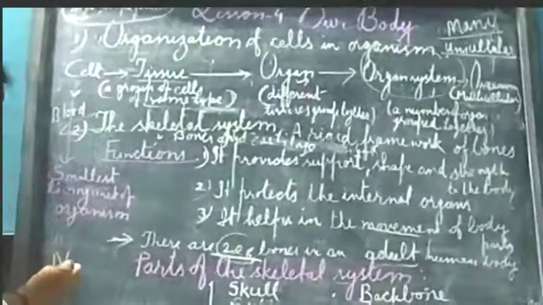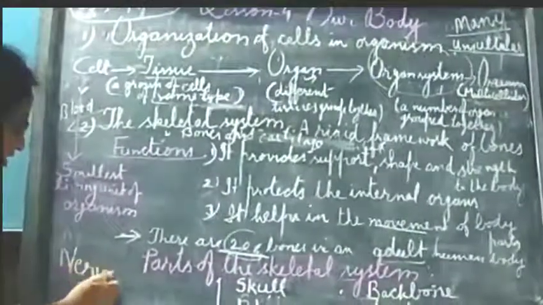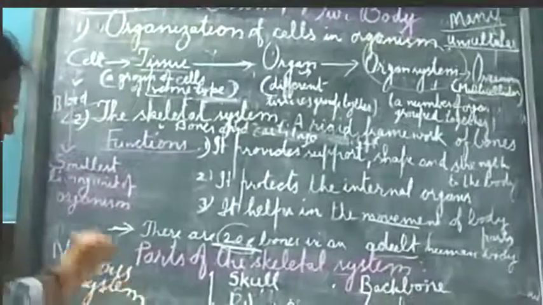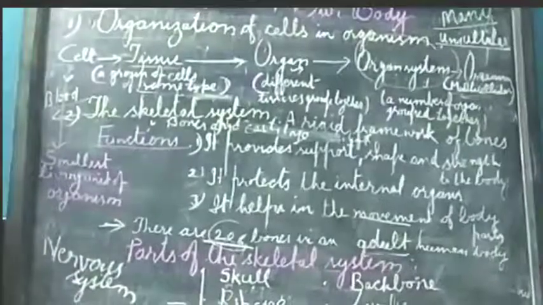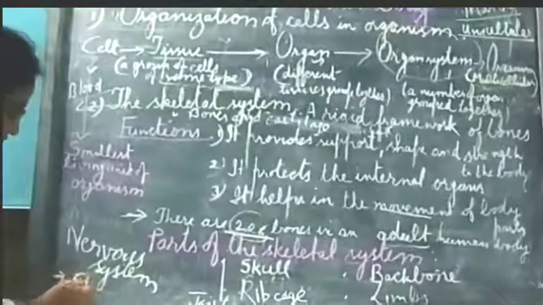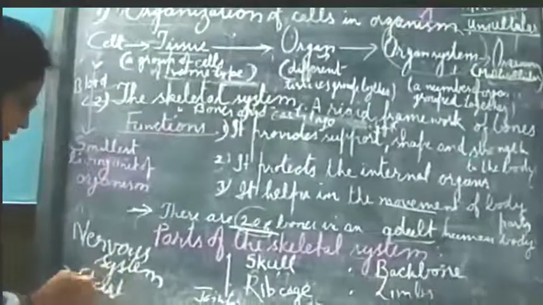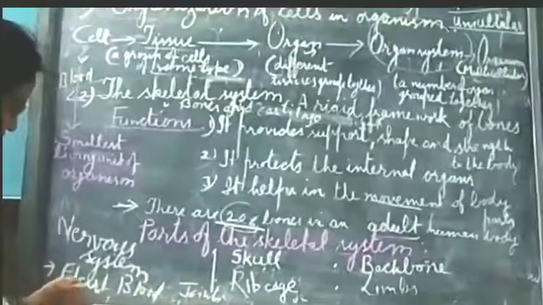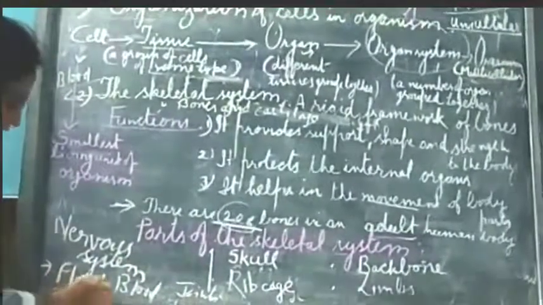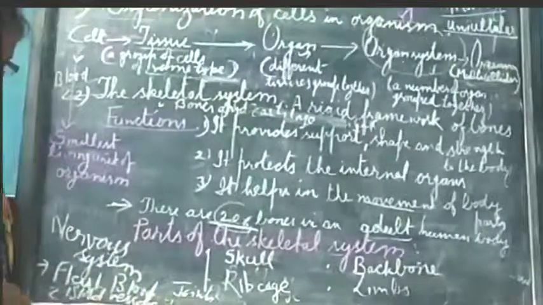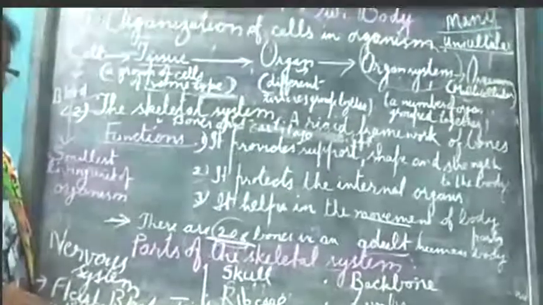You will write the nervous system. And third question: what are the organs that form the circulatory system? The answer you will write here: heart, blood and blood vessels. So these 3 questions have been mentioned on your page number 33.